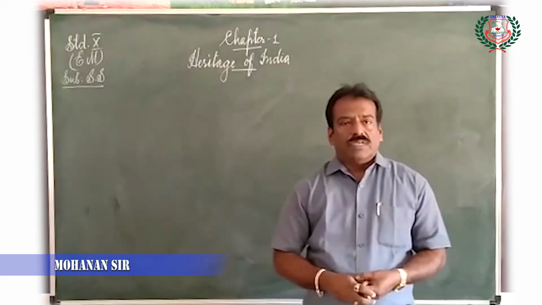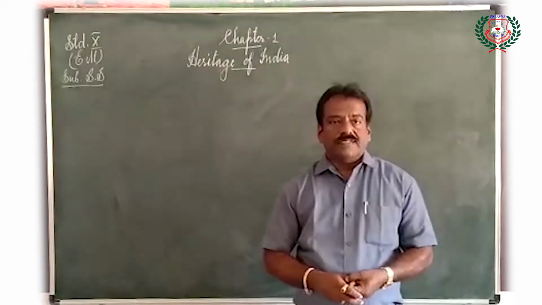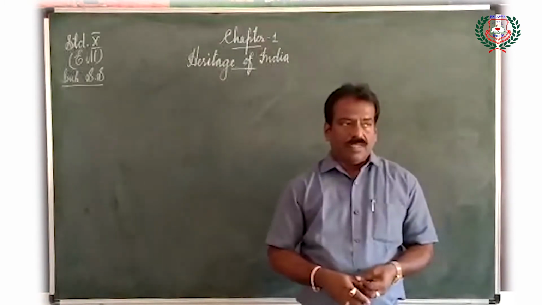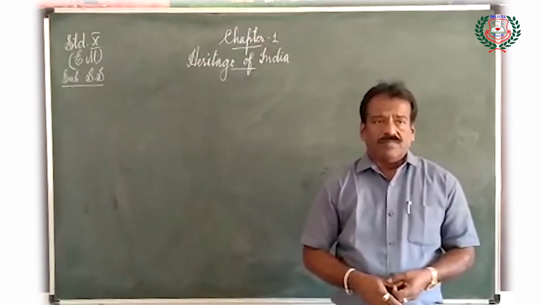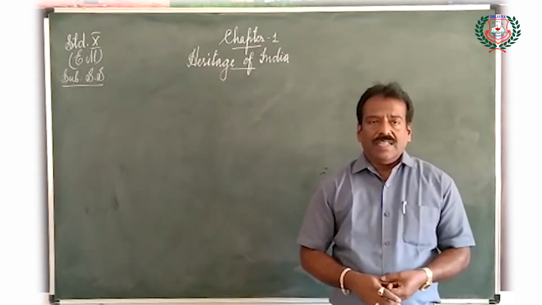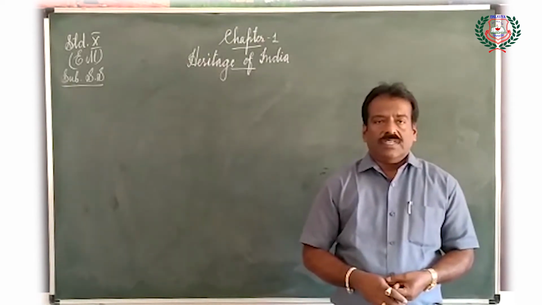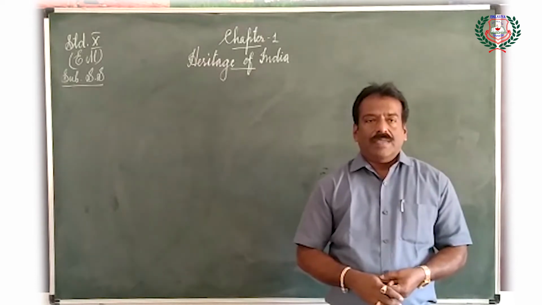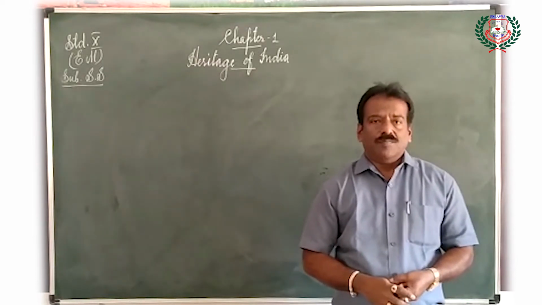Today we are going to learn Standard 10 Social Science subjects. So the first unit is the heritage of India. From the heritage of India, we are going to learn the boundaries of India: the Himalaya in the north, the Indian Ocean in the south, from the Bay of Bengal in the east to the Arabian Sea in the west. These are the boundaries there.